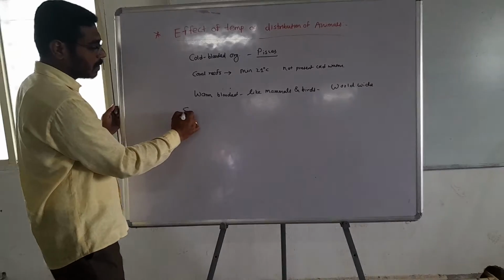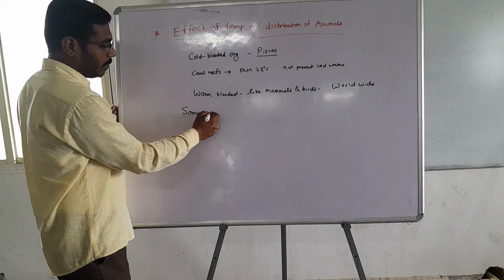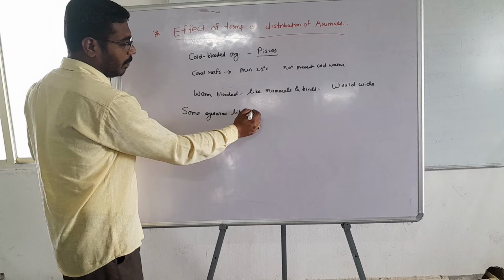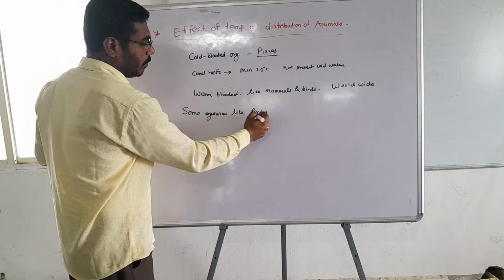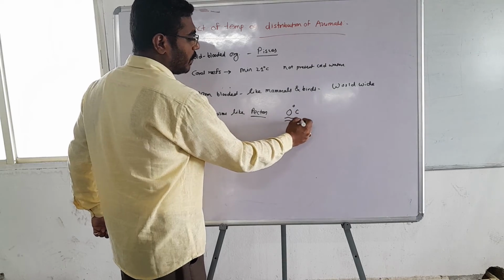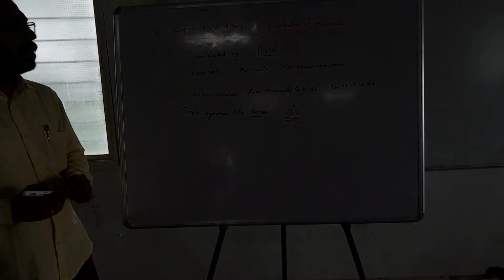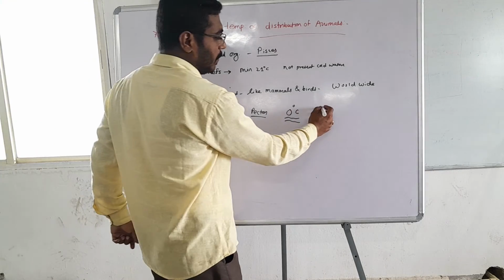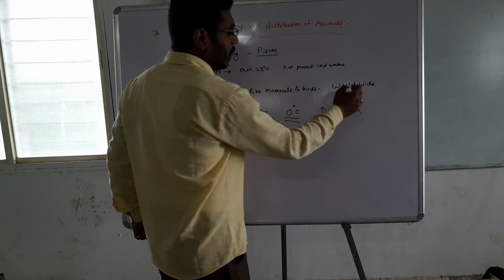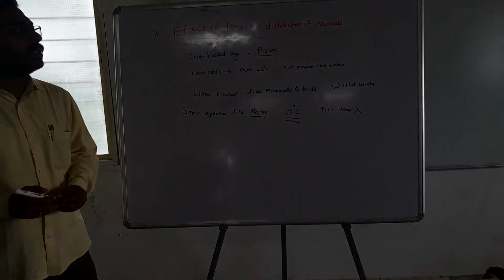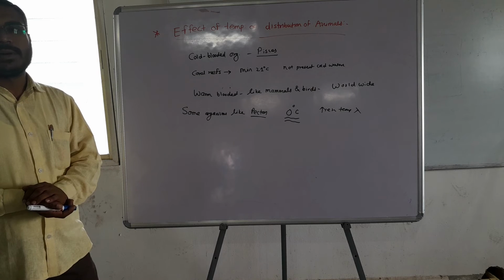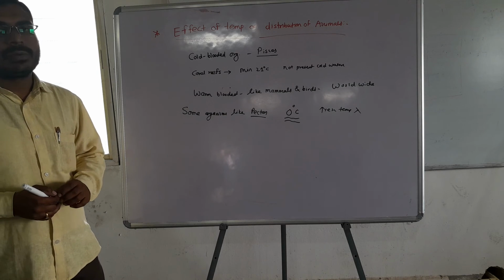Some organisms like pecton require 0 degree centigrade for survival, and if temperature increases beyond that, they do not survive in the area. Hence, in this way temperature affects distribution of various